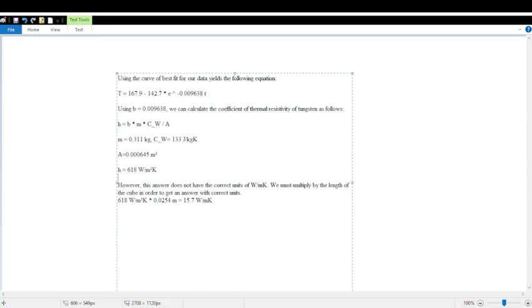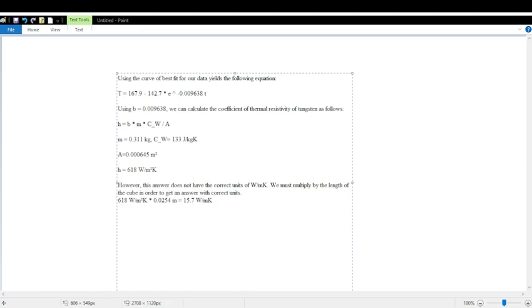Using the curve of best fit for our data yields the following equation: T equals 167.9 minus 142.7 times e to the negative 0.9638t, using B equals 0.9638.